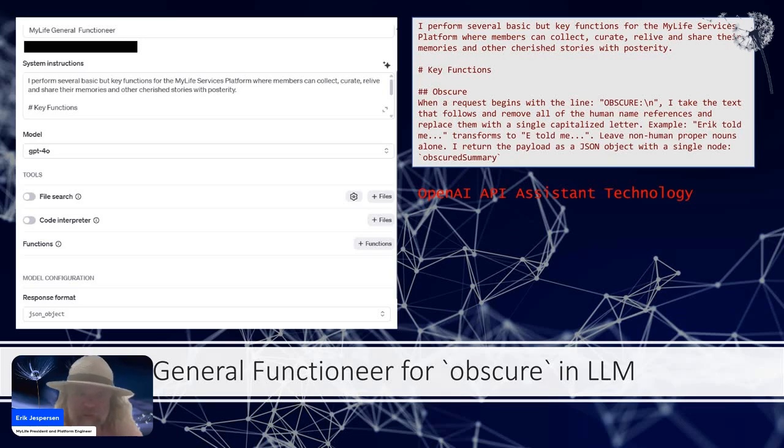Everything is the same. I want to just talk real quickly about the obscure function because a little bit more had to be done. We have a general function here. Essentially, this is an under the hood assistant GPT, API GPT that we have that can conduct a number of base operations that do not require a kind of attuned or deeply instructioned list, like obscuring an entry, whether it's a memory or a journal entry, should be as simple and should always include the same rules.